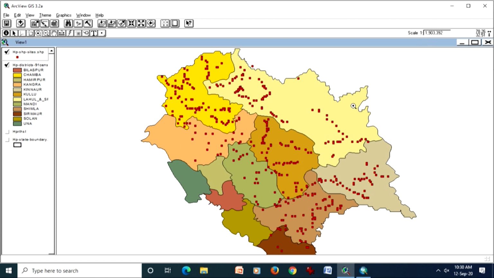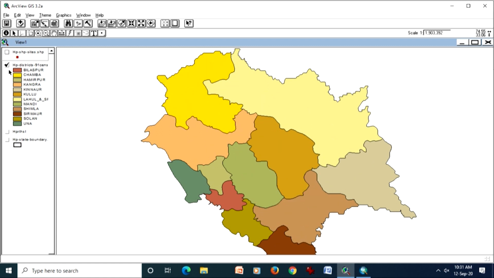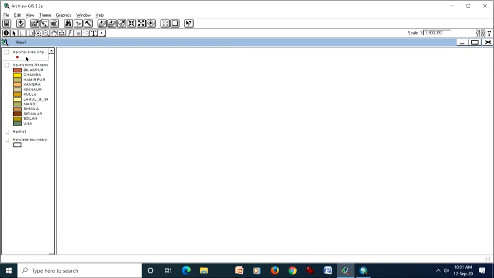So the entire Himachal Pradesh data is being displayed here. Now in a similar way, you can do queries against different themes in all your vector data. When the discussion on raster data comes, we will have another demonstration on that. But before that, I would also like to discuss the topology part.